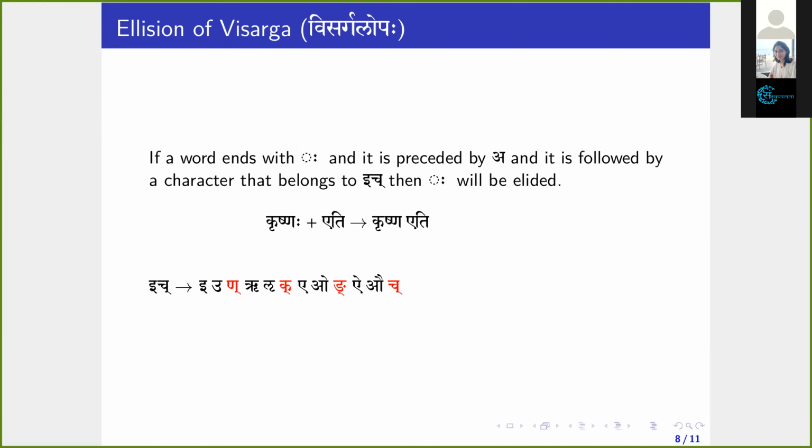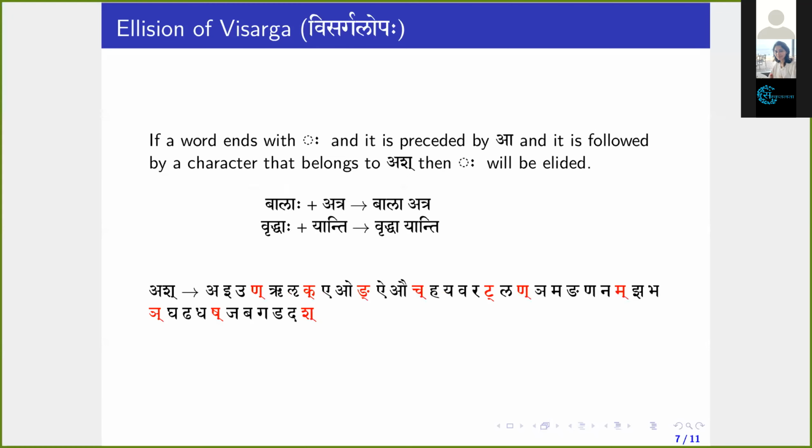Another question. When to use that rule and when not to? How to decide? For Bala, Atra, after a we are getting a, but sometimes we use sandhi in that case also. So when to use and when not? In the context of Visarga, even after the elision of Visarga, even though there is a possibility of some other rule, you cannot apply that rule. For the time being, keep this as normal.